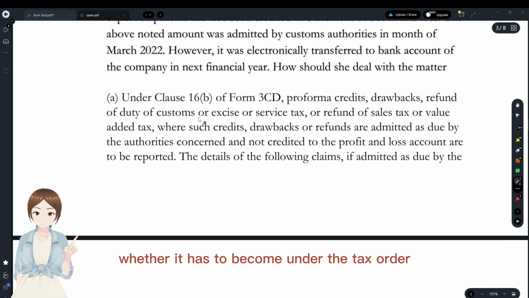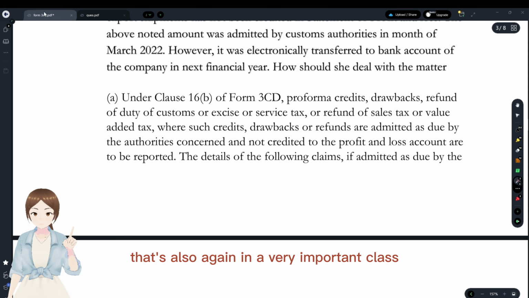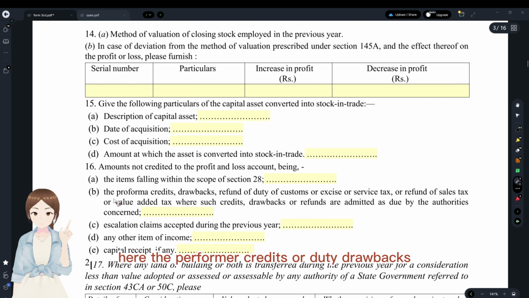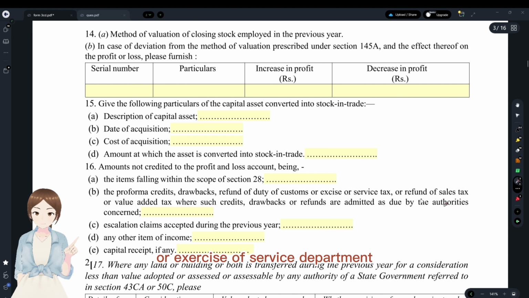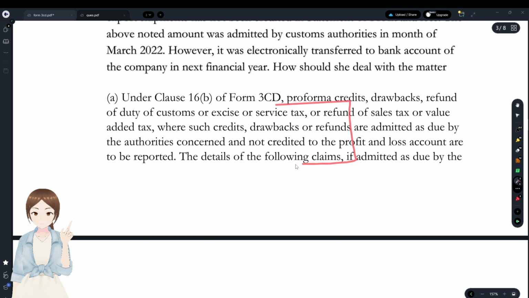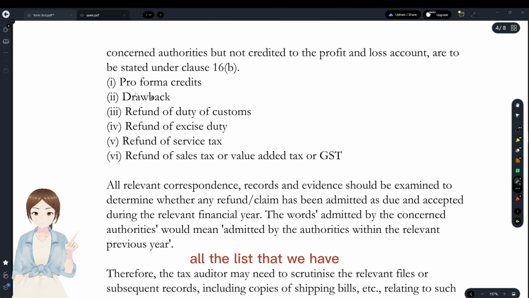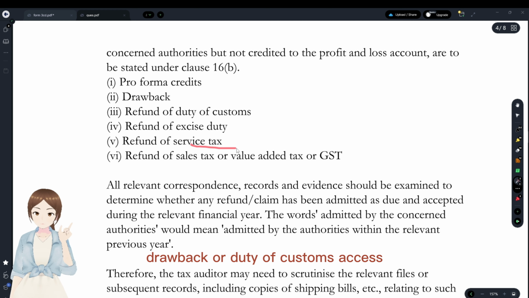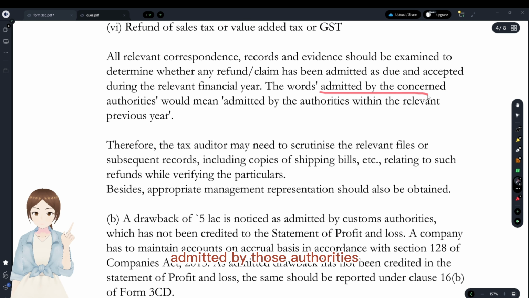What you should do first is check whether it comes under the tax audit report or not. It comes under clause 16B, which is again in our important clause list. The pro forma credits, duty drawbacks, or refund of duty by customs, excise, or service department, which were admitted as due by the authorities, have to be reported here. Okay, the same thing we have to write. Identification 1 mark, writing provisions again 1 mark, and you write the list that we have read: pro forma credits, drawback or duty of customs, excise, service tax, sales tax, GST, etc. And all of these have to be admitted by those authorities. They have explained it in detail here, in the interpretation.